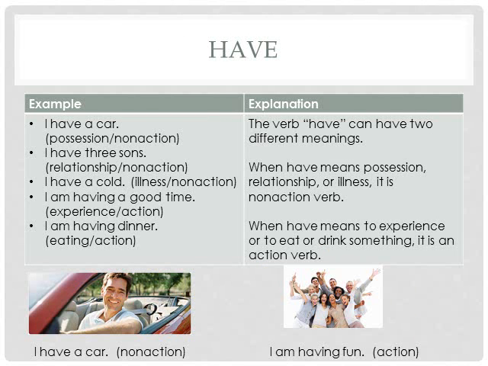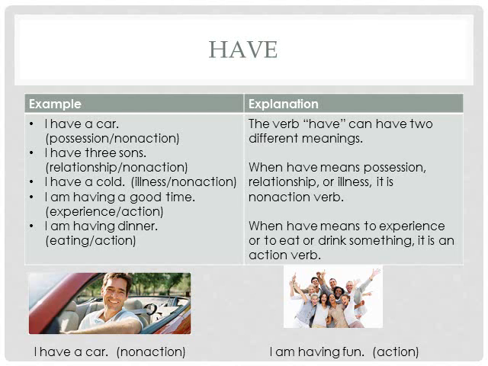Okay, so moving on to the next slide here, we have have, and there's two meanings of have. One meaning is non-action, and that's when it's possession or relationship or illness. In this case, it is a non-action verb. But when it means to experience something or to eat or drink something, it's an action verb. So if we look at these examples here, I can say I have a car, and this is possession. Okay, so in this case it's non-action. Or I can say I have 3 sons. In this case it's a relationship and it's non-action. Or I have a cold, and it's an illness and it's non-action.